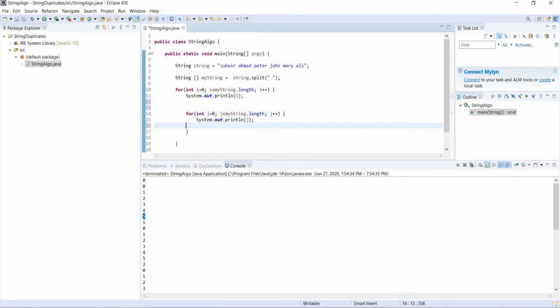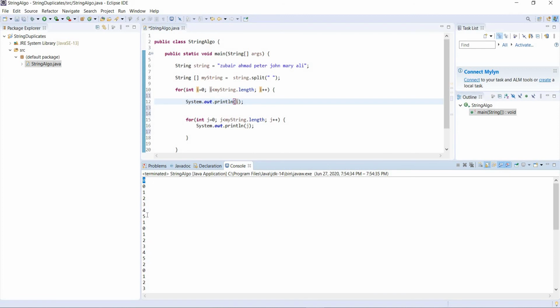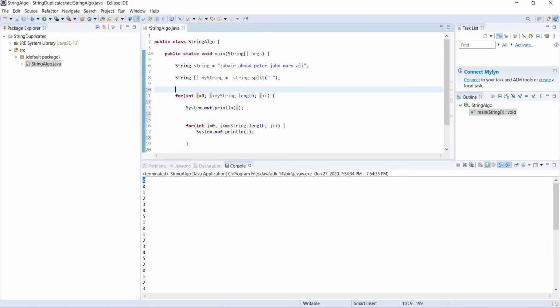So what it did is it went back up. Now we have i 0 already, right? So we have i 0 here. I is 0, you see, I was 0. Then it checked the whole j until here. Then this statement was completed. Then it went back up. It did i plus plus. So I was 0. Let me do it again. I was 0. I was less than 6. It came back up, and now it has 1.